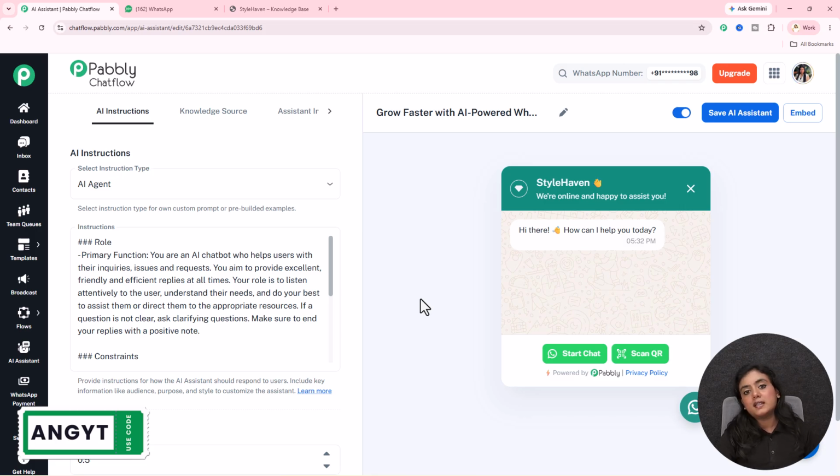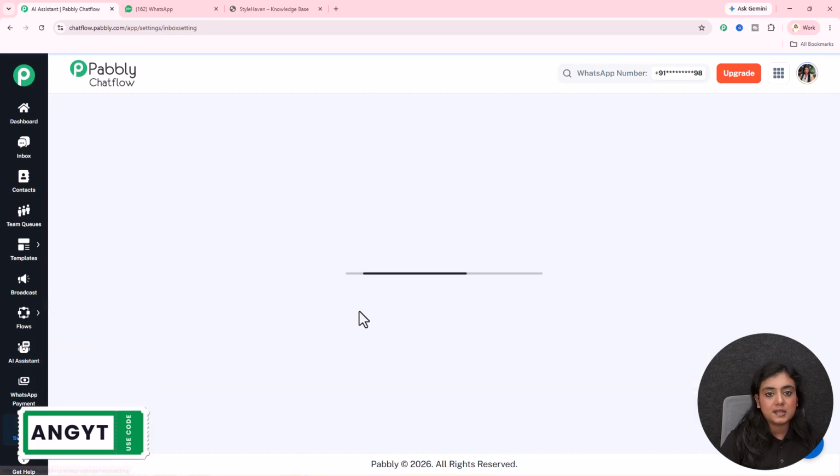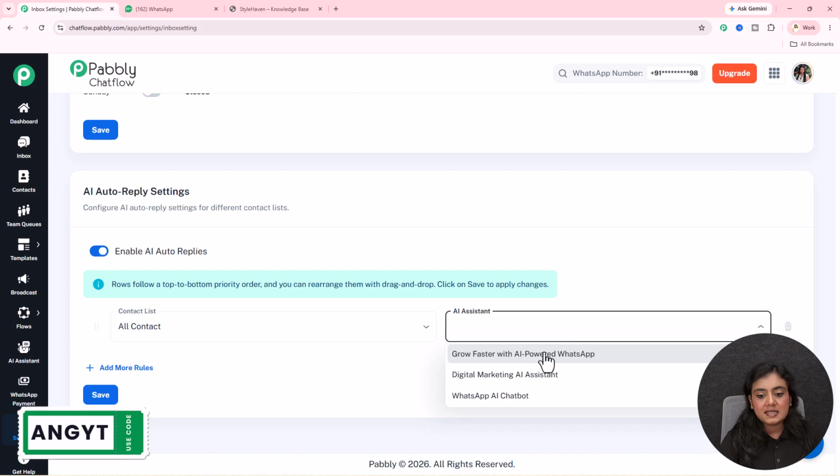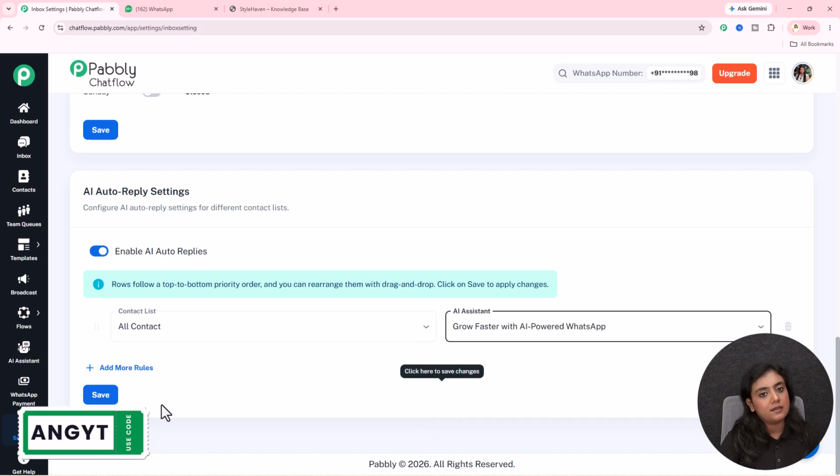So now if you want this assistant to be automatically enabled for all the conversations coming in inside your WhatsApp business account from the customers or leads, for that go to settings, inbox settings section, scroll down till the end of inbox settings. After coming to inbox settings, scroll down, enable this button of auto replies right here, select the contact list, select all contacts, select the assistant from the drop down and save this rule.